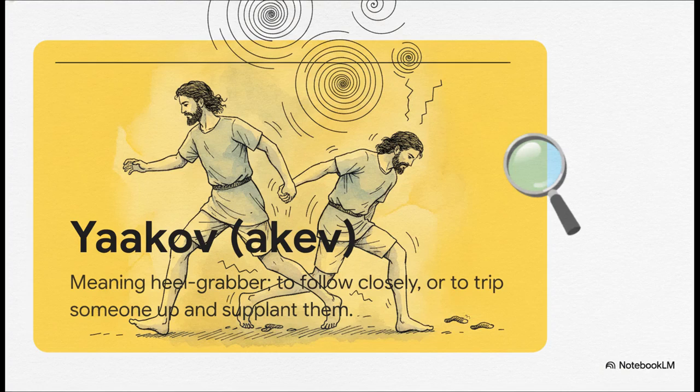Right after him, his twin emerges, and he is quite literally holding on to his brother's heel. Because the ancient Hebrew word for heel is akev, they name him Yaakov, or Jacob, meaning the heel grabber. In an ancient idiom, grabbing the heel implies following closely, sure, but it also means tripping someone up or supplanting them. This sets up Jacob's initial character arc as a deeply flawed manipulator. He's someone who is always trying to grab what belongs to the person ahead of him.